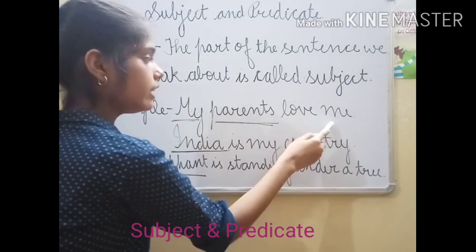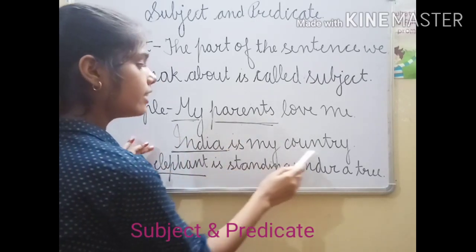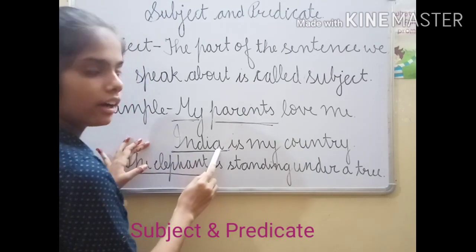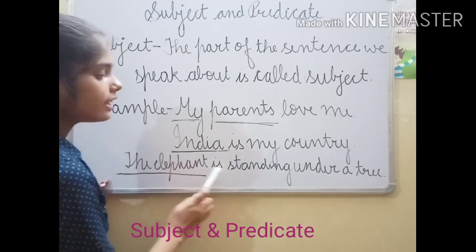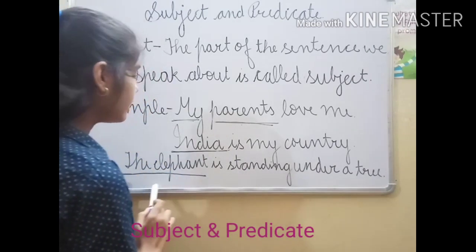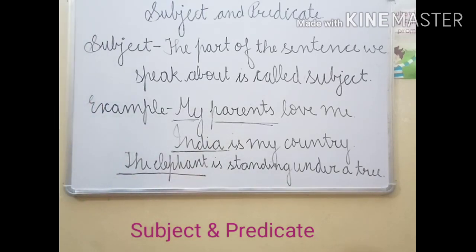My parents love me. So here the subject is my parents. Second one, India is my country. Here the subject is India because we are talking about India. Third one is the elephant is standing under a tree. Here the subject is the elephant. Now some other examples. Many stars are shining in the sky. Many stars is the subject because we are talking about many stars. Painting is my hobby. Here painting is the subject because we are talking about painting.